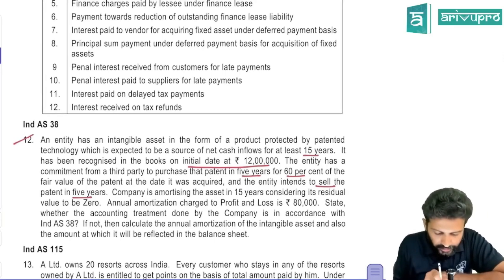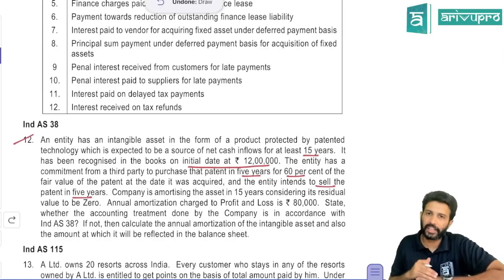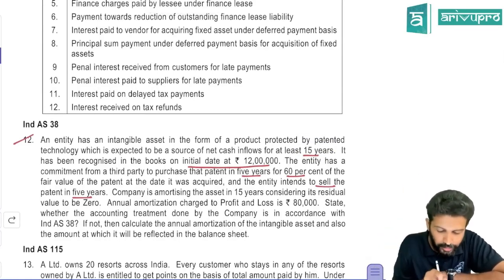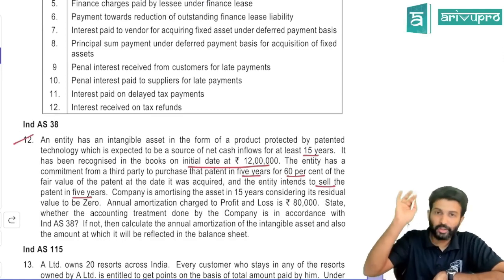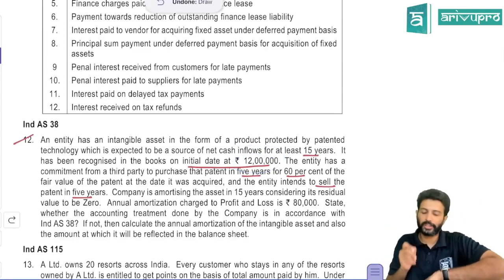Next, this is also probably one of the RTP questions. An entity has an intangible asset in the form of a product protected by patent, which is expected to have a net income cash flow of 15 years. They feel we have an intangible asset, it will last for 15 years. It has been recognized in the books in the initial date. Initial date means original cost at 12 lakh. So original cost of this asset is 12 lakh.